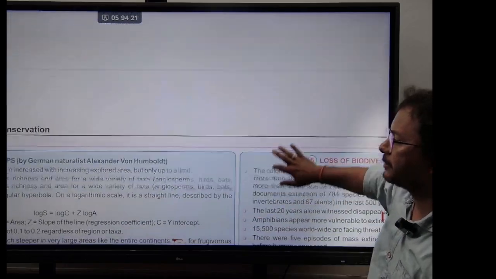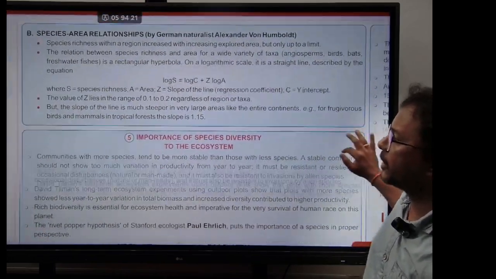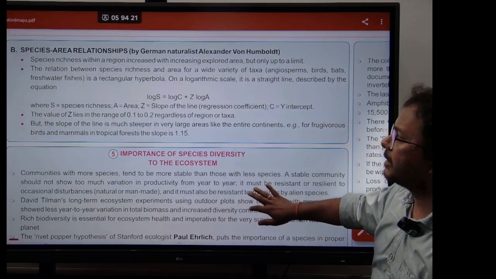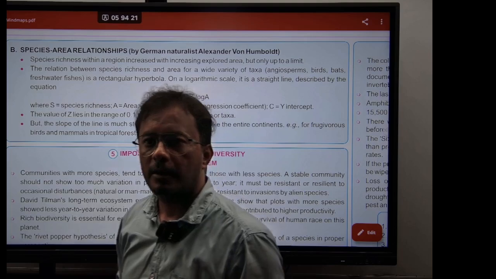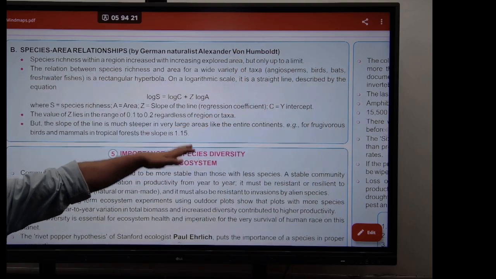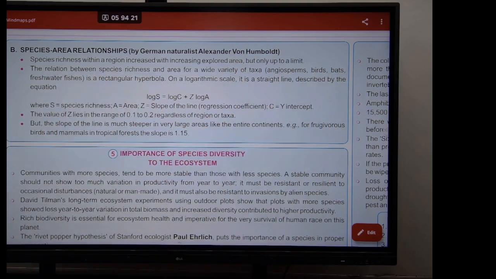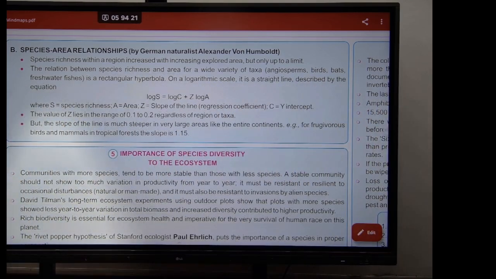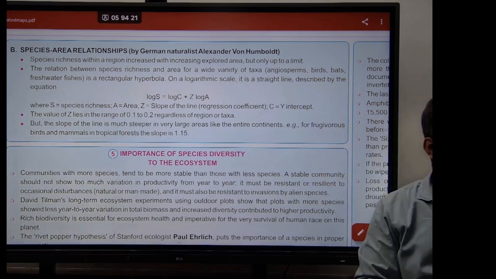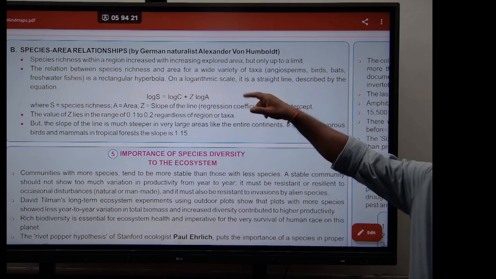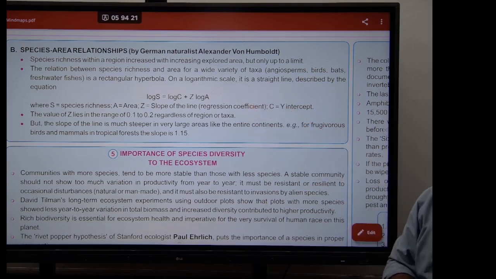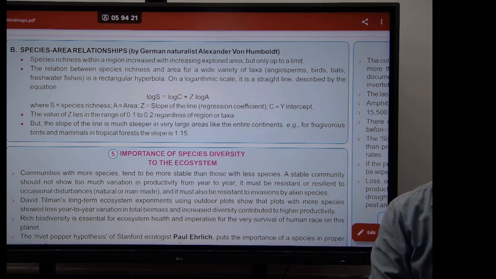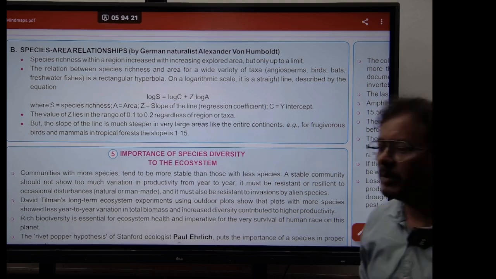And next, there's something mentioned here known as the species area relationship. So first one is the latitudinal gradient in the patterns of diversity. Second one is the species area relationship. What is this, guys? This was proposed by a scientist. What's the name of the scientist, guys? Alexander von Humboldt. He said species richness within a region increases with increased explored area, but only up to a limit. What does it mean by that?